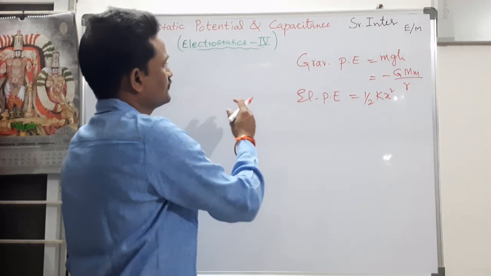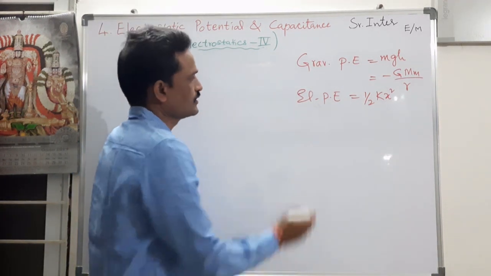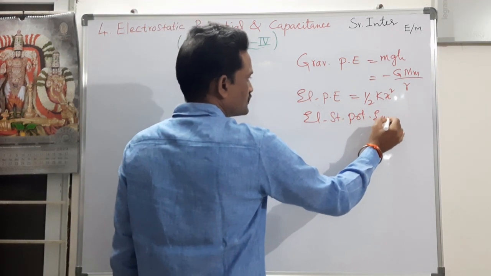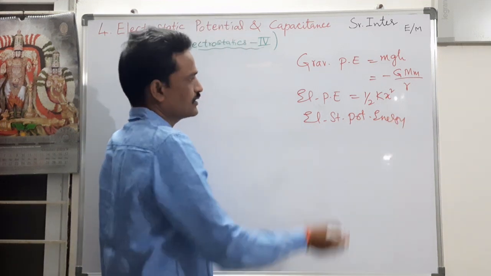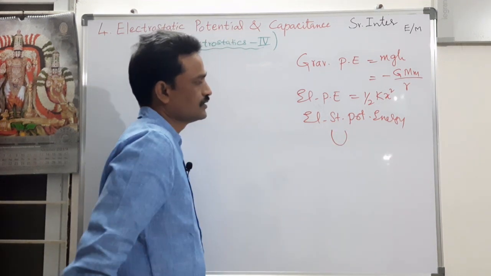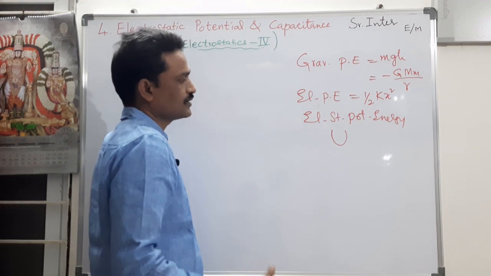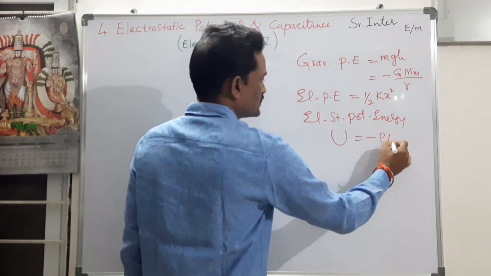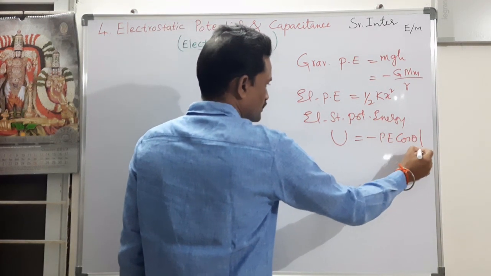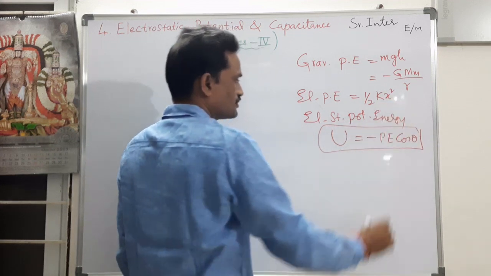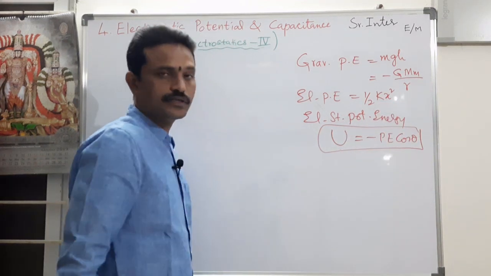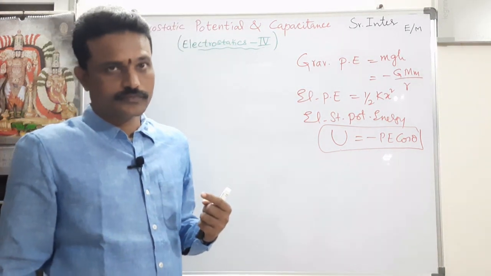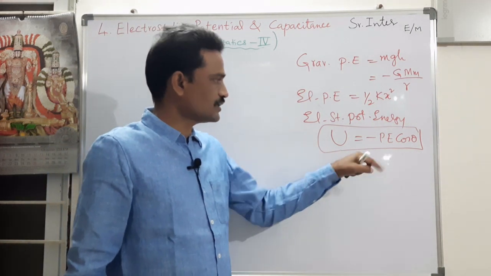In the same way, we have potential energy in electricity, which we call electrostatic potential or electrostatic potential energy. In all the cases, we use U. In the previous video, I think the third video of electrostatics, we wrote U is equal to minus p e cos theta. This is the electrostatic potential energy related to an electric dipole placed in a uniform electric field. Please watch that video to see how we derived it.